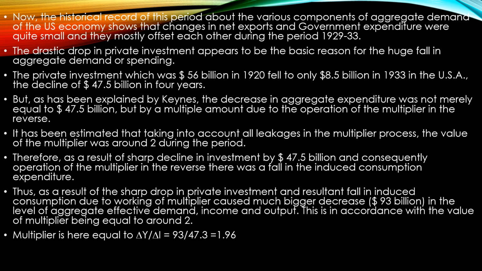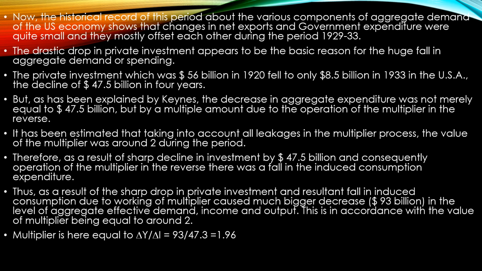A drastic drop in private investment was another important problem, and then there was a reduction in aggregate expenditure. You could also see that the leakages in the multiplier process were there, and there was a sharp decline in investment. As a result there was a sharp decline in income as well.